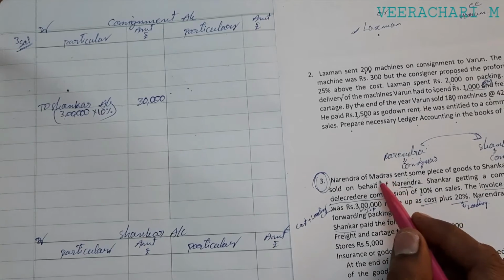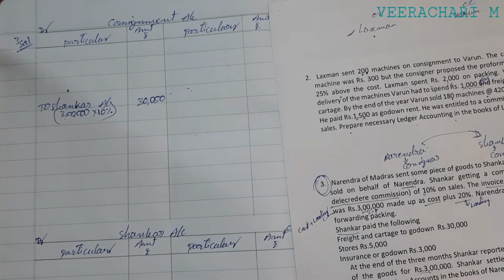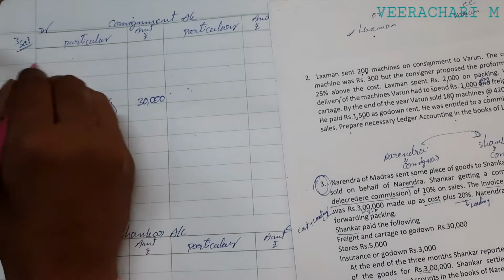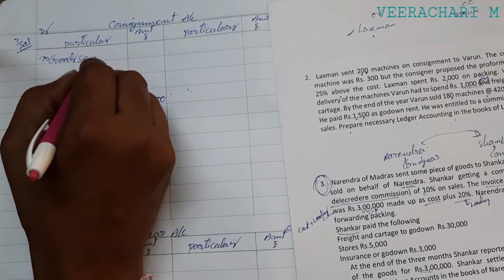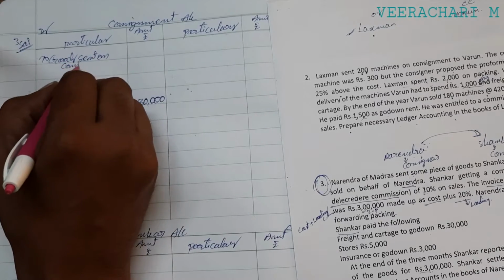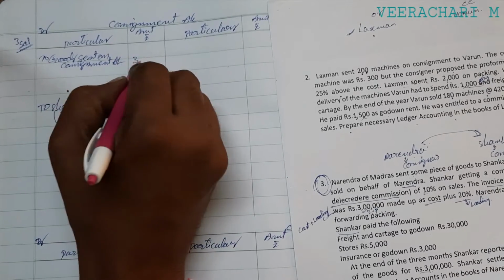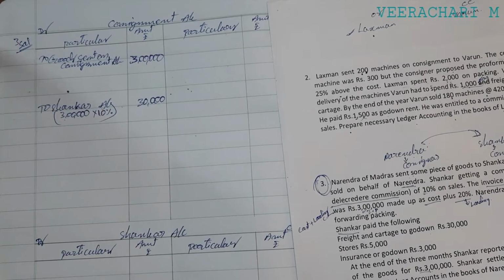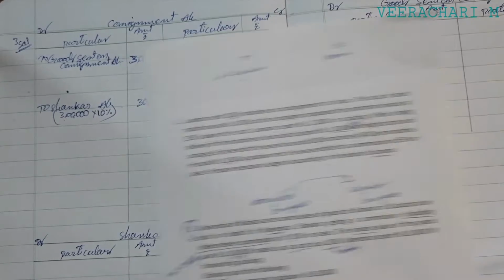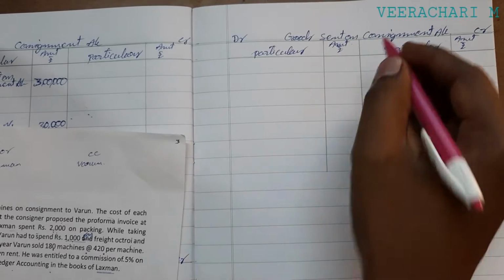Next, Narendra. The invoice value of the goods was 3 lakhs. Goods sent to the consignee, that is 3 lakhs rupees. So in the consignment account you can write, to goods sent on consignment account, 3 lakhs rupees. We have written it on the debit side. Now the same amount you can write on the credit side of the goods sent on consignment account.